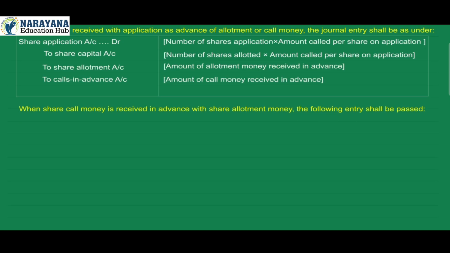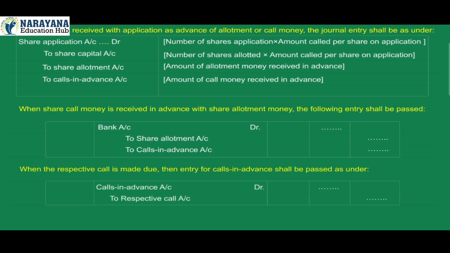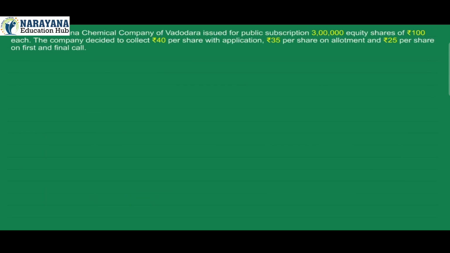When share call money is received in advance with share allotment money, the following entry shall be passed. Bank account debit, to share allotment account credit, to calls in advance account credit. When the respective call is made due, then entry for calls in advance shall be passed as under: calls in advance account debit, to respective call account credit.